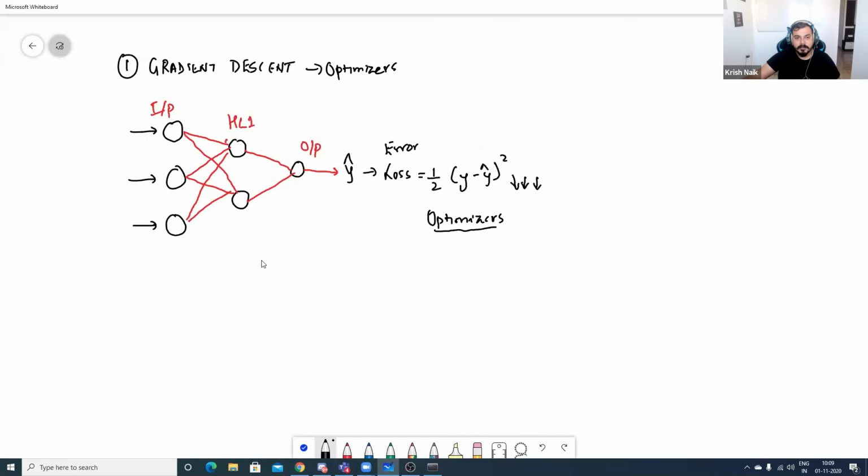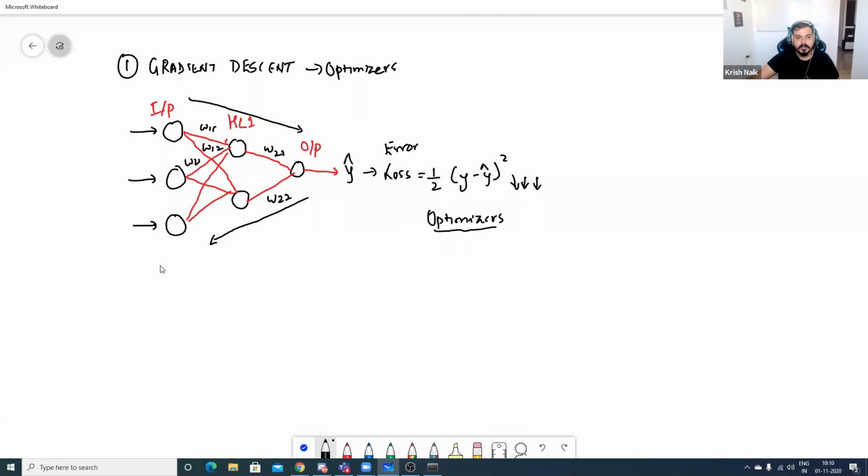Now, what does the optimizer actually do? They update the weights in the back propagation. So we have forward propagation, we have back propagation. In the back propagation, they update all these weights. So whatever weights are here, like W1, W2, W3, suppose over here it is W21, W22, and here we have W11, W12. Some different weights are here. So every weight gets updated in the back propagation.